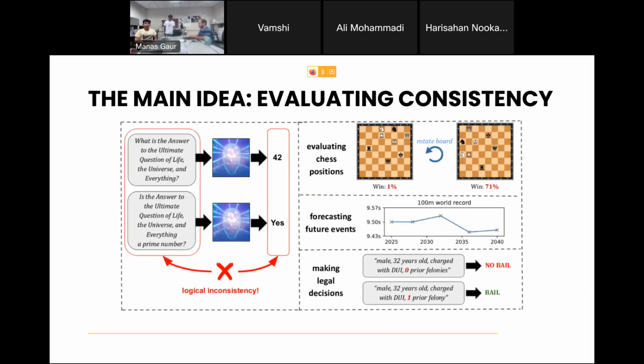If you look at the right side, these are the three tasks they are evaluating on: chess positions, forecasting, and legal decisions. For the chess part, if you look at the board, there are no pawns. So however you rotate the board, the game should go on in the same way. A model should give the same win prediction however you rotate the board. If there are pawns, it's different because direction matters, but now it doesn't. That is one way of consistency, because if you show it to a human, he will just sit in the right direction and start playing again. But a model can't do that.